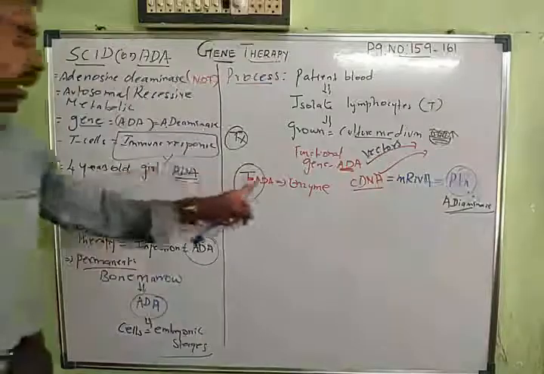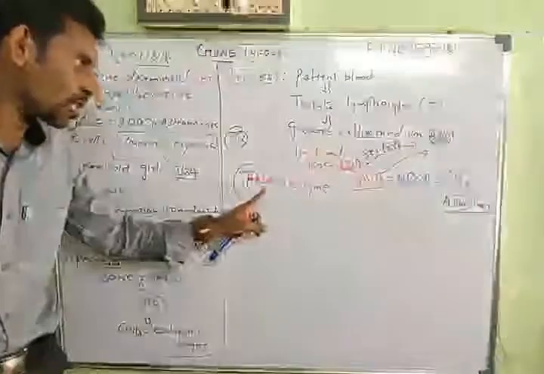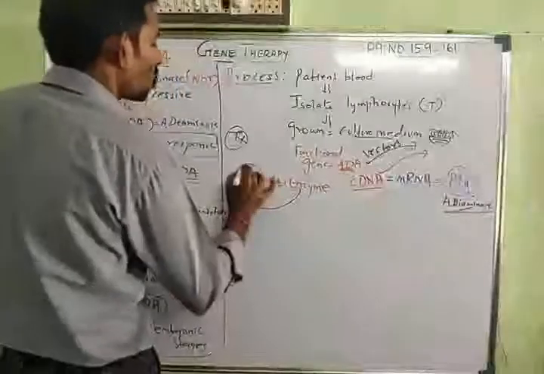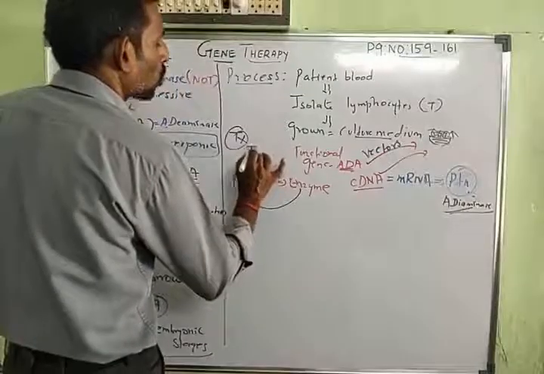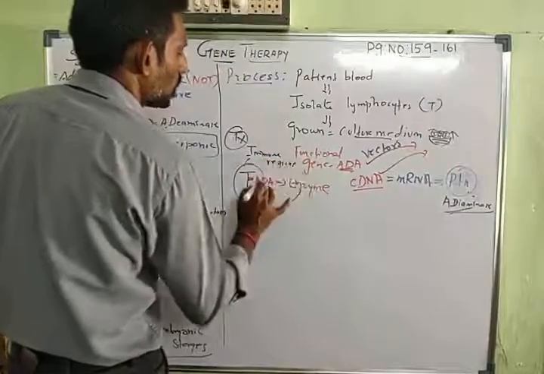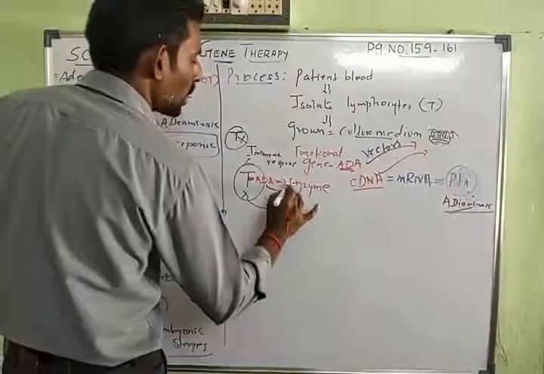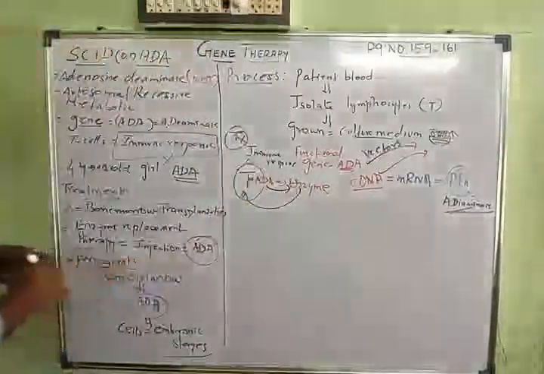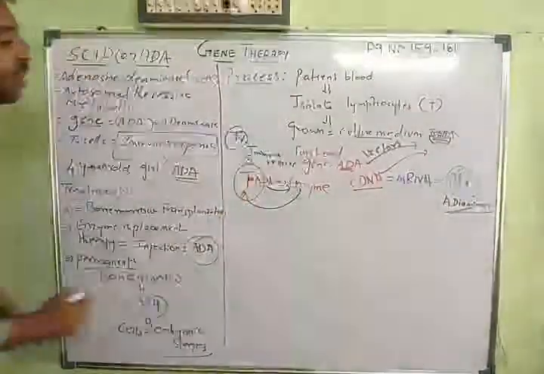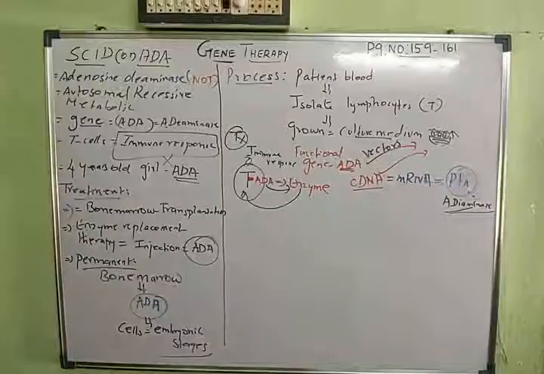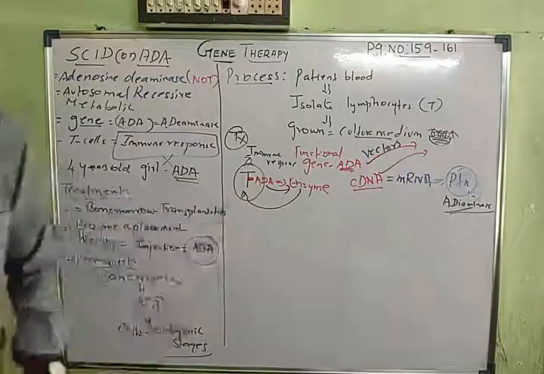Now in adenosine deaminase deficiency, by using the enzyme, this can produce more lymphocytes, and the lymphocytes can show some immune response. So this gene produces the enzyme, and the enzyme produces further T lymphocytes, and the T lymphocytes will be involved in the immune responses. Very important is that these cells are not immortal. Whatever you produce, it is not going to keep living.